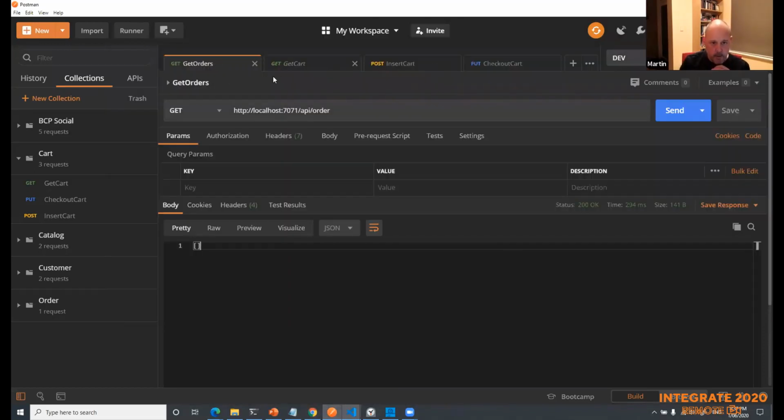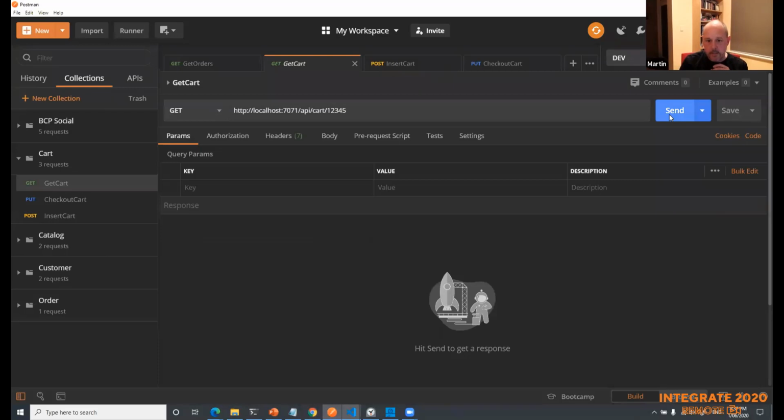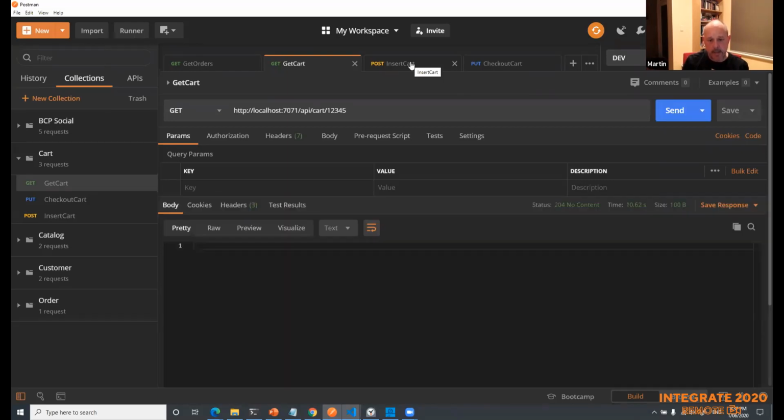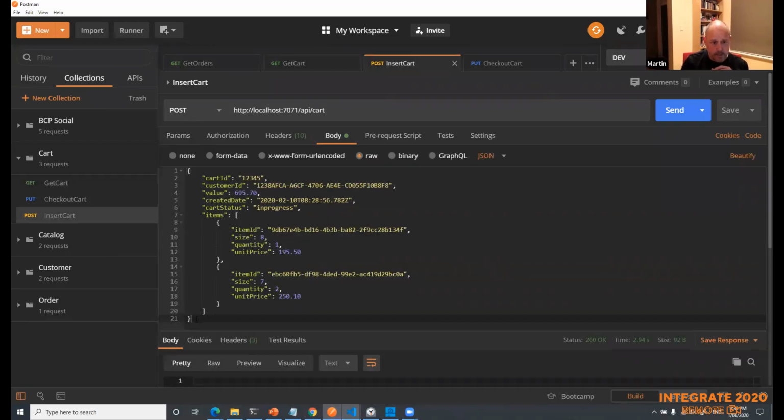I've got a couple of services here. I won't call these just yet. I'm going to call get cart just to prove that it doesn't bring anything back currently. But what I'm going to do is insert a record into my cart, which is MongoDB. Currently the trigger binding and the input and output bindings for Cosmos DB only work with the SQL API. That is due to change, I think. But what I'm going to do is insert this record into the cart.